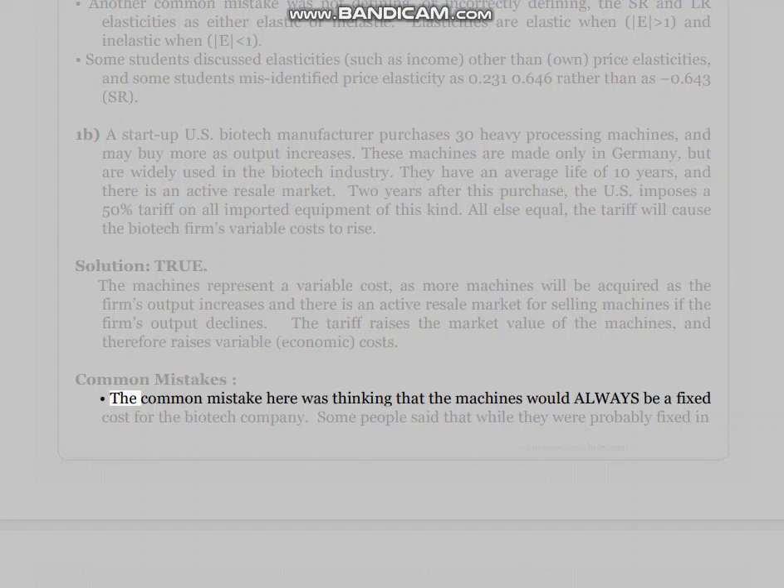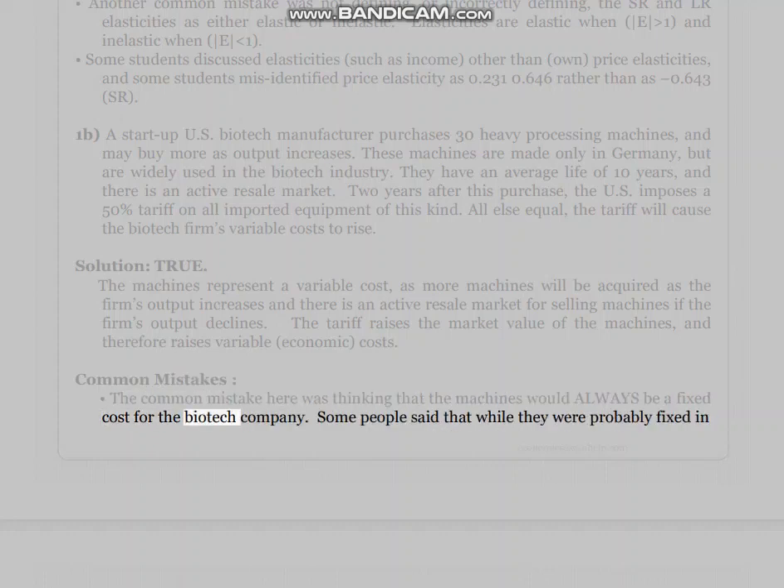Common mistakes. The common mistake here was thinking that the machines would always be a fixed cost for the biotech company. Some people said that while they were probably fixed in